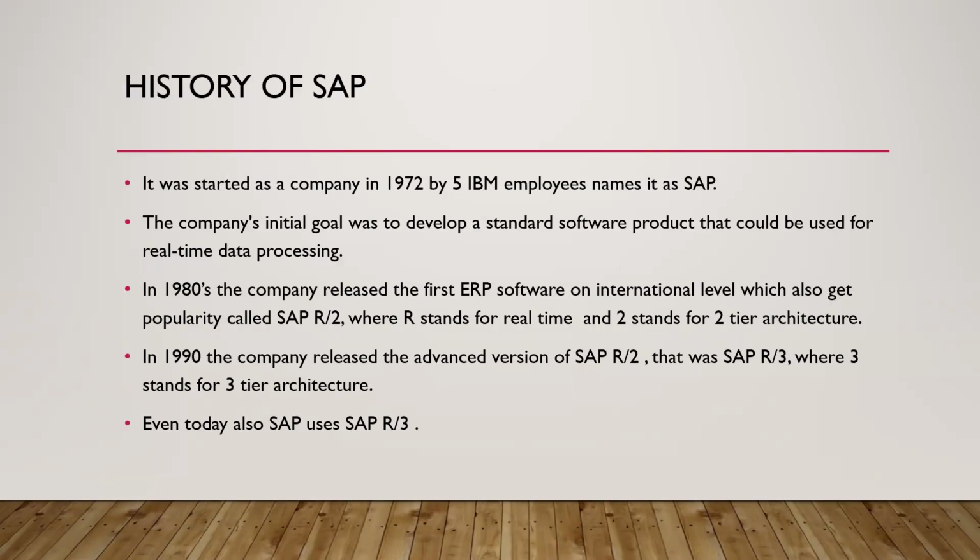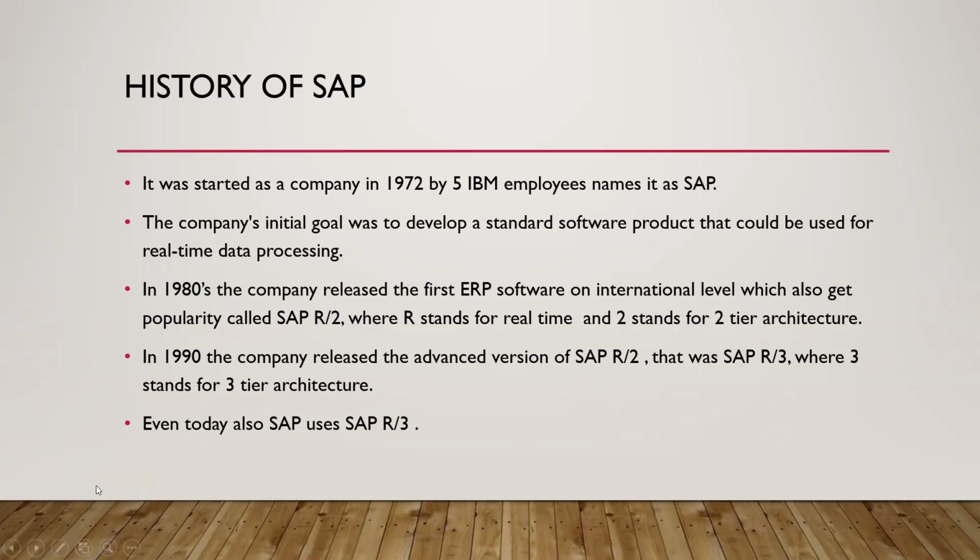Okay. Now let's discuss the history of SAP. So the SAP company was started in 1972 by five IBM workers. The location where it started was Germany, and that's why it is available in the German language. But nowadays it is available in so many other languages also. So you all have to comment and tell me in how many languages SAP is working now.